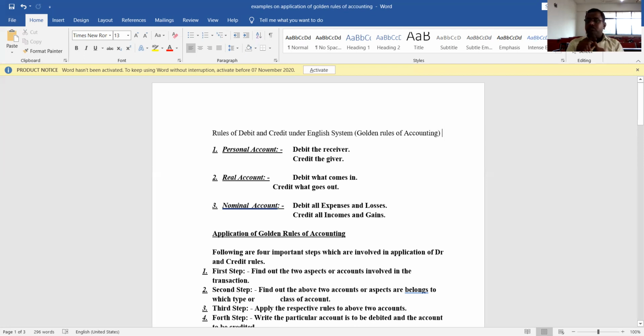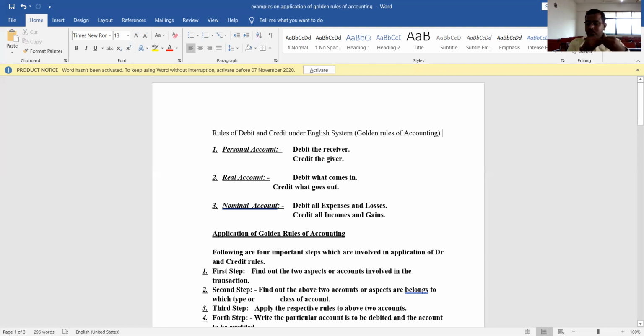Machinery is a fixed asset, which we are going to use for a long period of time, and cash is a current asset, meaning which we are not going to hold for a long period of time, which we are going to spend. That one is called a current asset. It is nothing but cash. So here, machinery purchased for cash. Two assets are there. One is machinery and another one is cash.